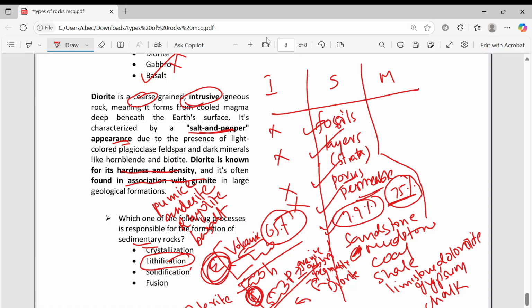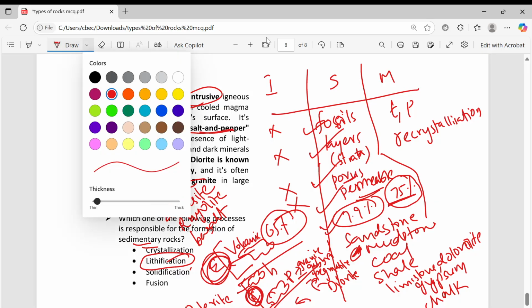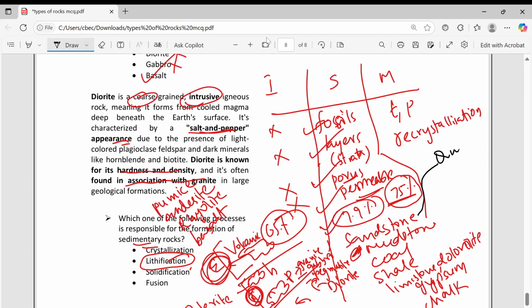Then metamorphic means you have to apply high temperature, high pressure. Then it will go under recrystallization. And examples you remember. Sandstone gets converted into quartzite. Shale is becoming schist, or it is becoming slate.